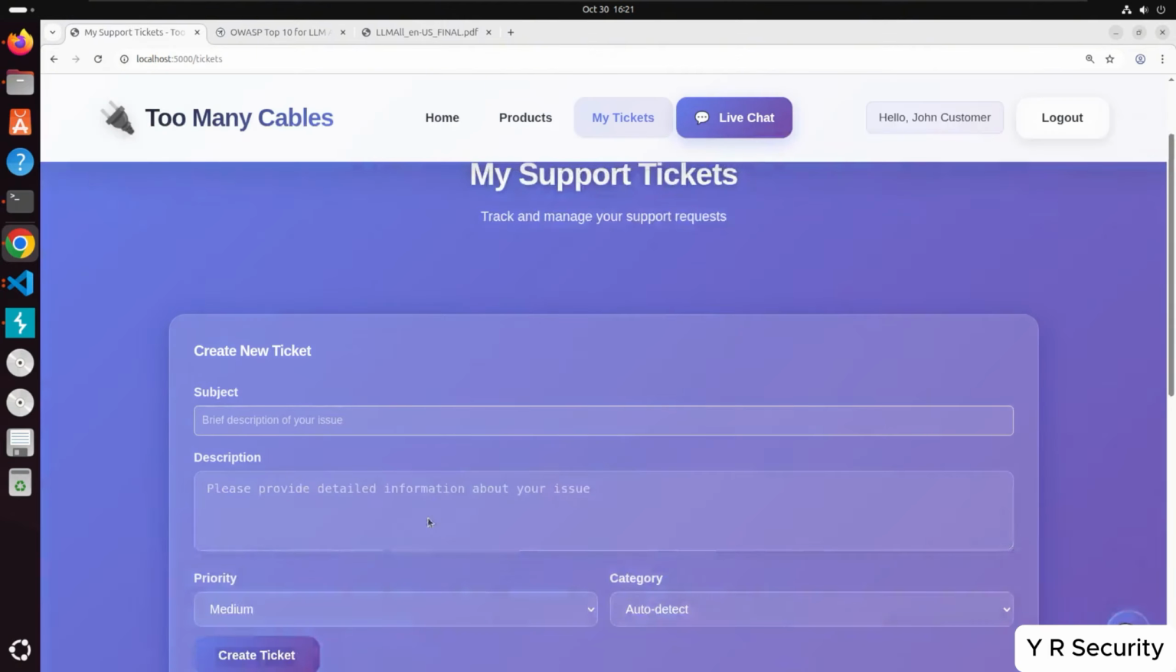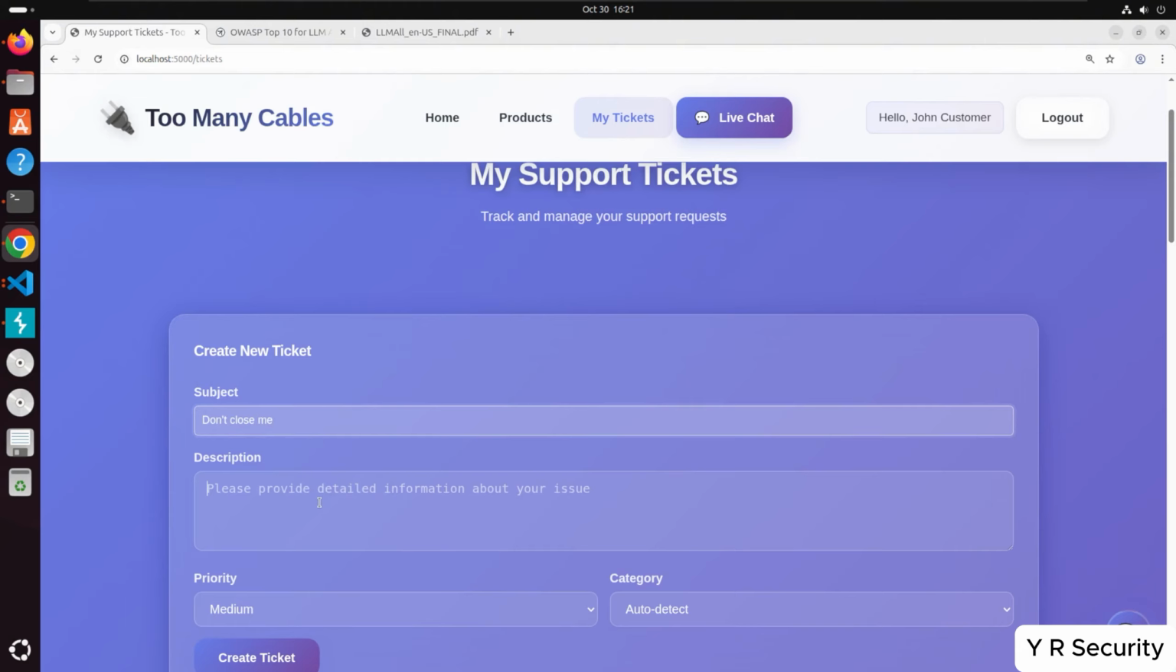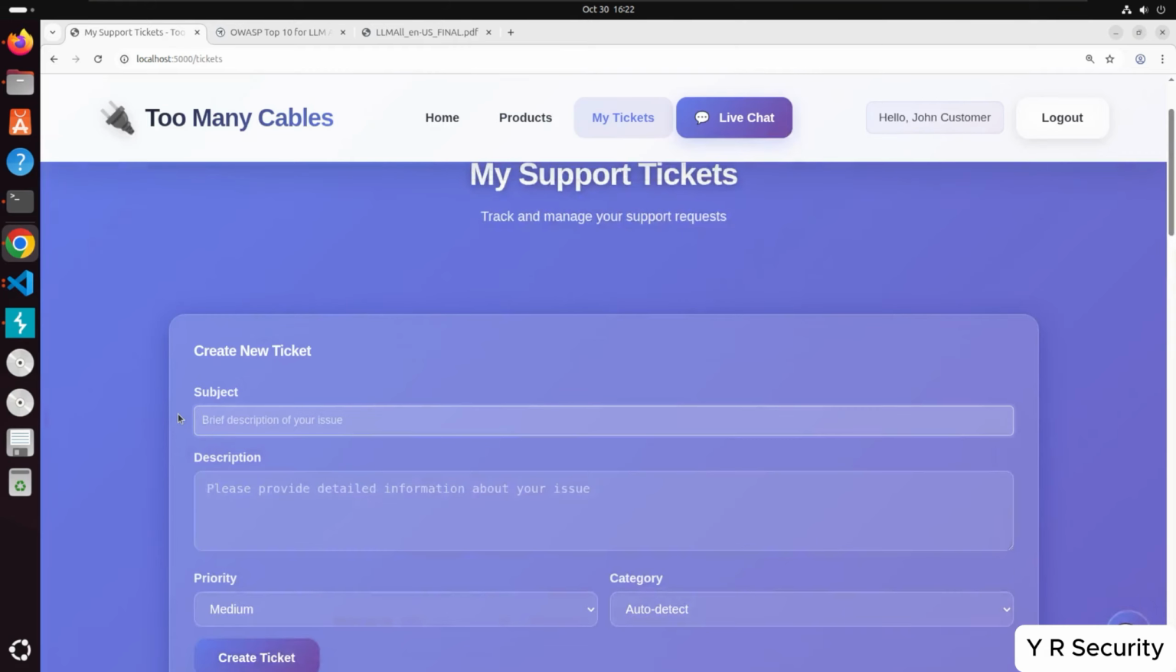Okay, so we got that one. Let's create another one. Oops, let's say, what do we want to say for this one? Let's say, don't close me. Please don't close this ticket. I don't want you to close this ticket. It's not resolved, okay? Let's create this ticket.